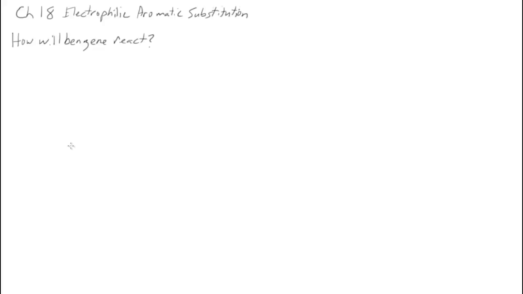In Chapter 18, we'll begin to look at reactions that benzene and aromatic compounds will undergo. So the first question we want to ask is, how will benzene react? And to figure that out, we need to think about, is benzene electron rich or electron poor? Does it have a lot of electrons or does it have few electrons? With 3 pi bonds in it, hopefully it's reasonably obvious that benzene is electron rich, okay, which means that benzene will be a nucleophile in any reactions that it does. So that means that we're going to be looking for reactions with electrophiles.